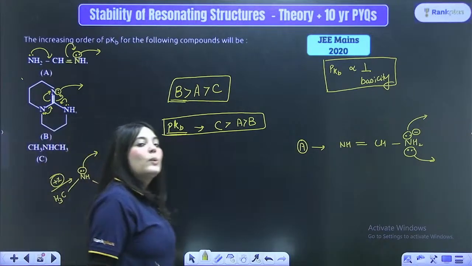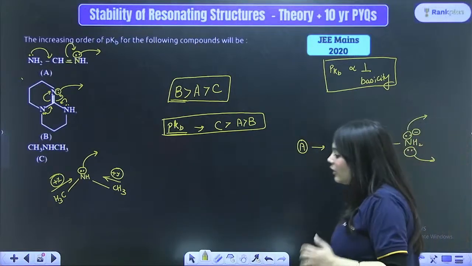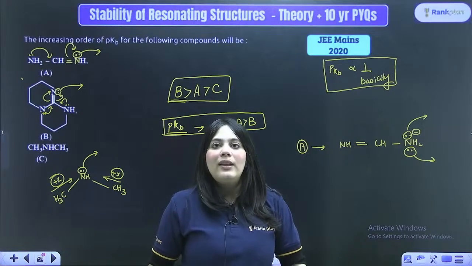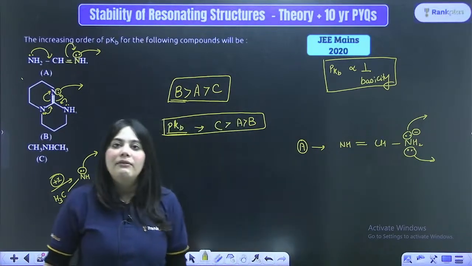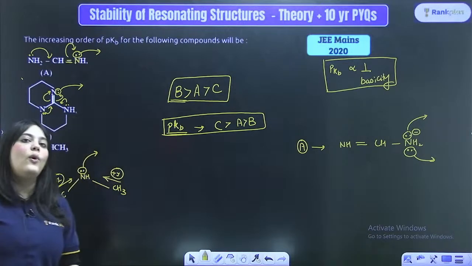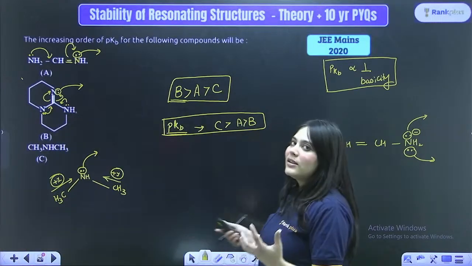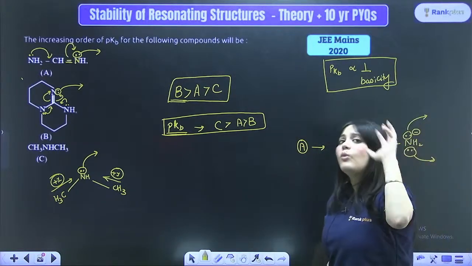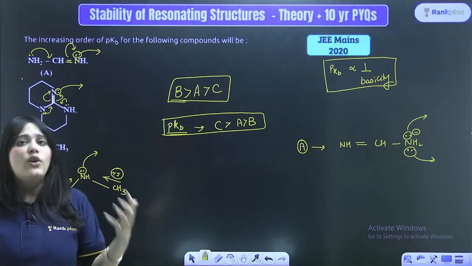So that's why I'm telling you that organic is not just a clear-cut road, just like your maths. It's not a black and white road, it's a grey road that you have to take. It has all the seasons in it, right? You just don't have winters or summers, you have all the seasons in it. Just like all the seasons keep changing, so do its rules. You have to mold your thinking. You have to keep a very, very open and broad mind while solving these questions.